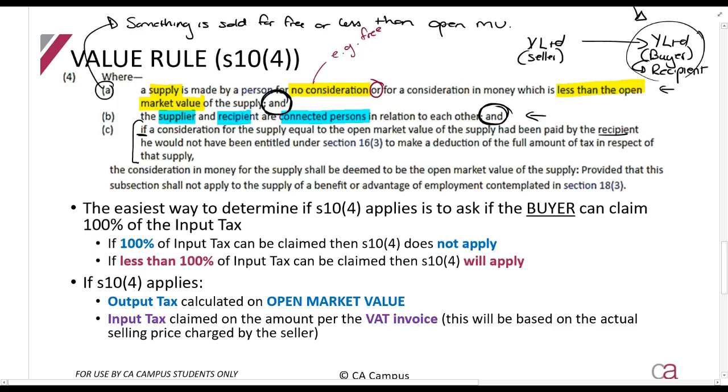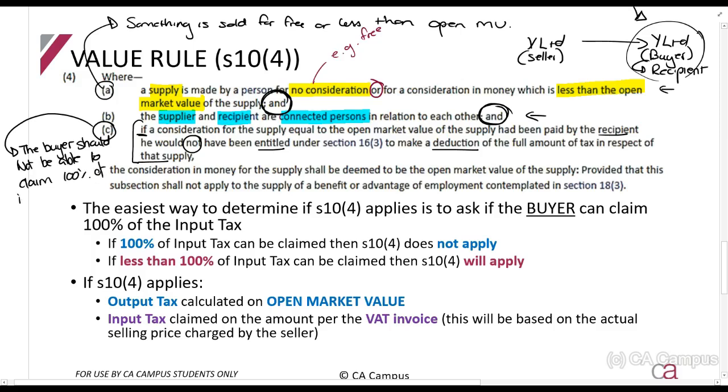So they say, assume that Y Limited did pay open market value. Would he have been entitled under section 16.3 to make a deduction for the full amount of tax in respect of that supply? So this says the buyer should not be able to claim 100% of input tax if it had been sold at market value.